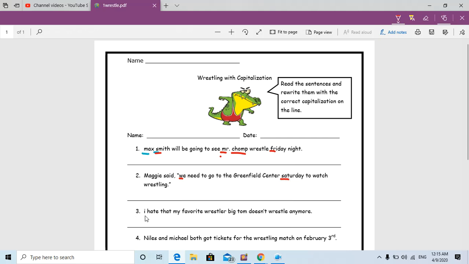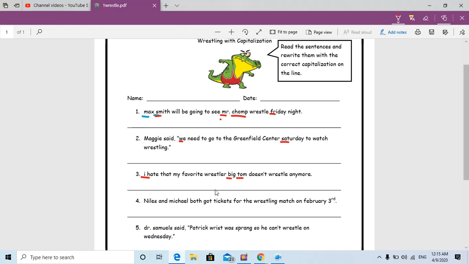Number 3. I hate that my favorite wrestler, Big Tom, doesn't wrestle anymore. Okay, here I said the pronoun I should be capital in any place. If it is in the beginning, in the middle, at the end, it should be capital. Okay, you got it? Okay, here. That my favorite wrestler, Big Tom. His name is Big Tom. So B should be capital. T also should be capital. Okay? Finish.